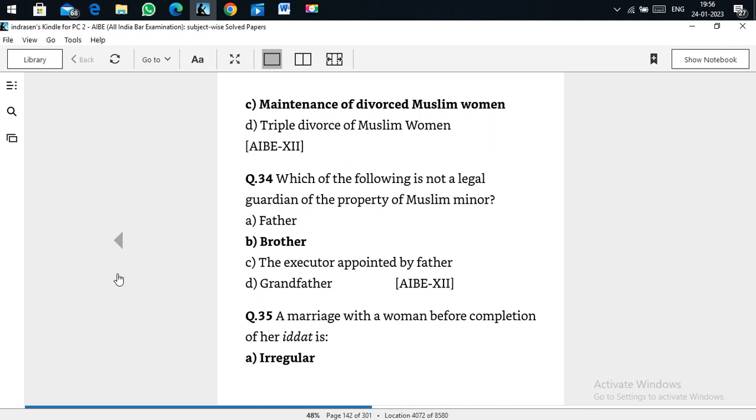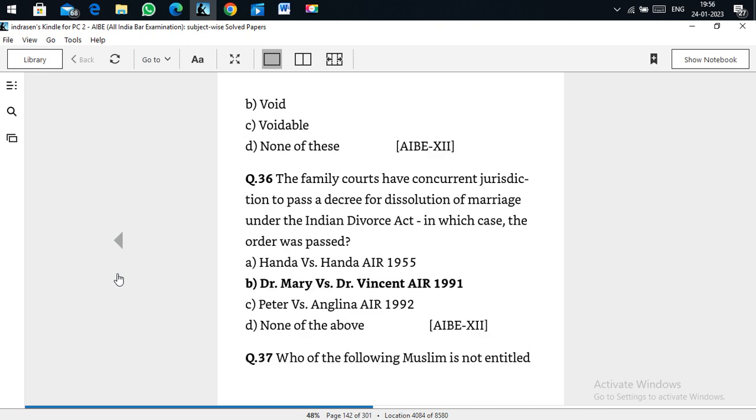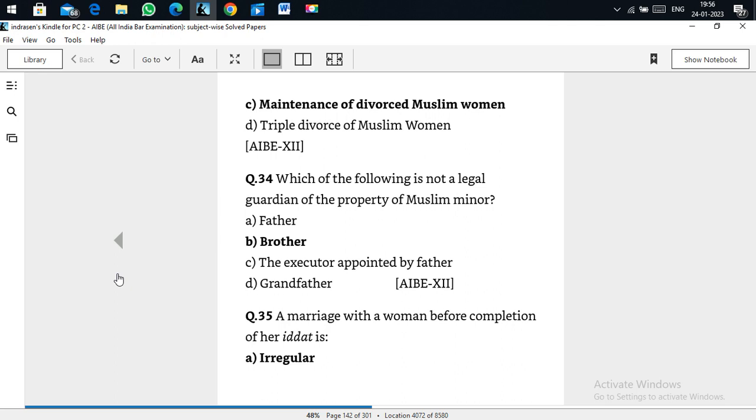A marriage with a woman before the completion of her iddat is irregular. As you know, iddat is a period in which a divorced woman has to wait before the next marriage. If the marriage takes place within that period, it is considered irregular.